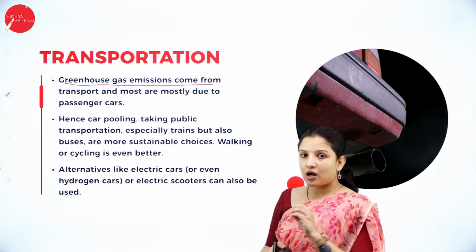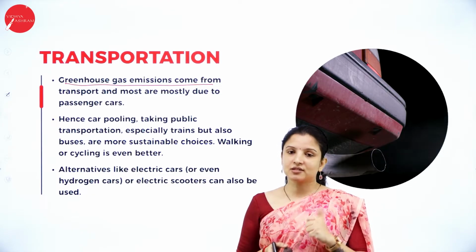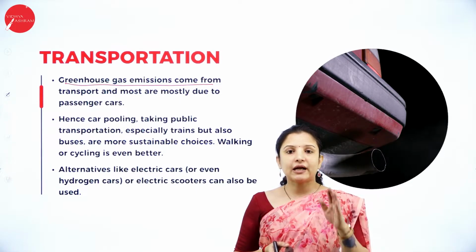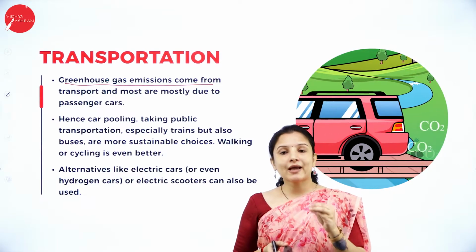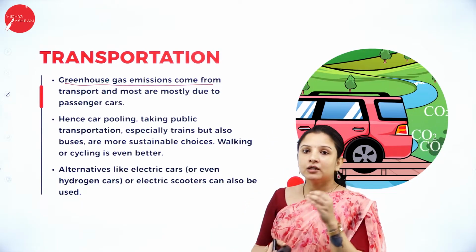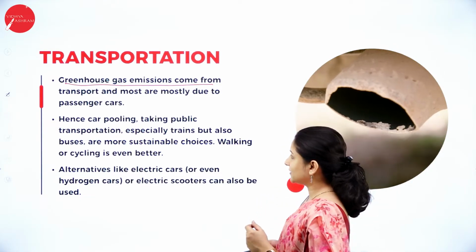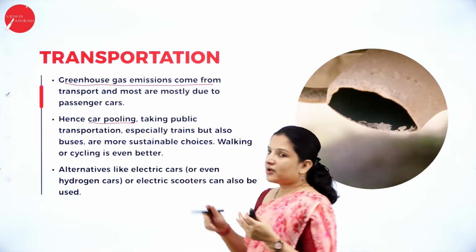So how can we reduce the emission of greenhouse gases? Of course, we can use biofuels, but in spite of that, by using petrol and diesel vehicles also, how can we reduce the use of petrol and diesel, or the emission of greenhouse gases? One thing is carpooling.